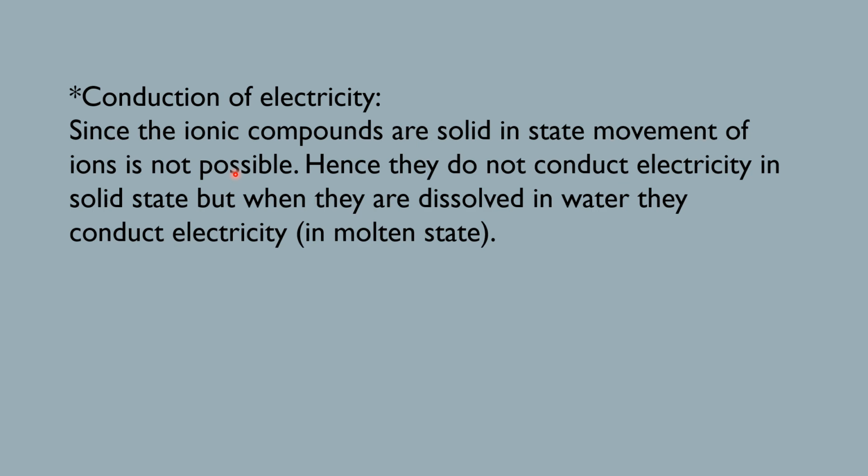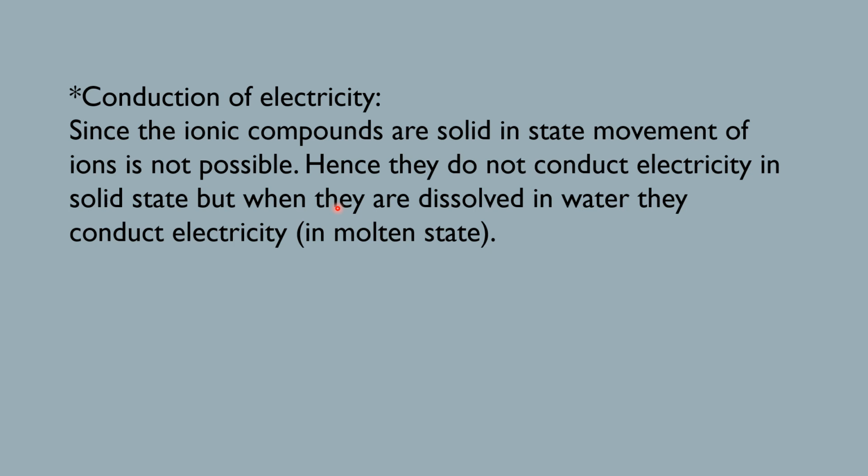Then they can split into ions and move easily. So we can say that ionic compounds do not conduct electricity in solid state, but when they are dissolved in water, they conduct electricity. Remember that conduction of electricity in solid state is not possible with ionic compounds, but when they are taken in molten state, they can conduct electricity.